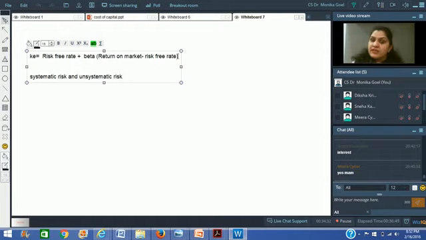So you might be having certain problems with your labor, with your vendors, or with your own technology. That is your unsystematic risk, risk which is related to your company itself. It can even be financial risk. So unsystematic risk is business risk or financial risk of an individual company, and systematic risk is the risk because you are in a particular system, so you are facing that kind of a risk.